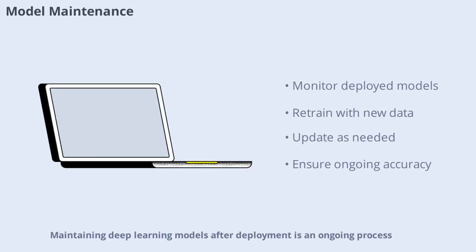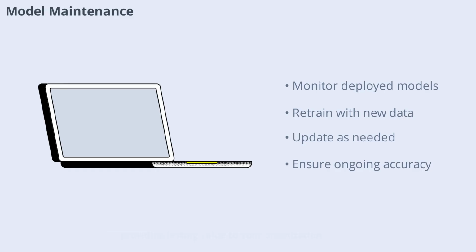Maintaining deep learning models after deployment is an ongoing process. Monitor performance, retrain with new data, and update models as needed to address changing requirements. Regular maintenance ensures your models remain accurate and relevant, providing lasting value to your organization.